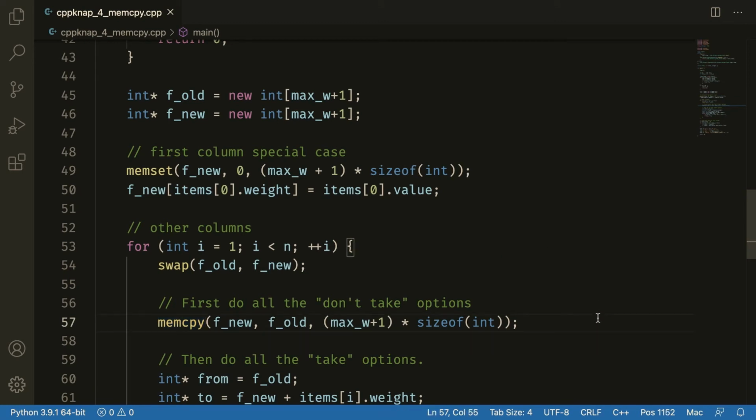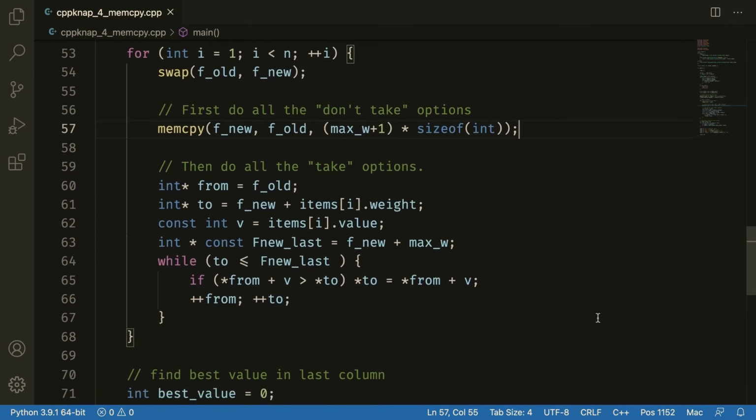Okay, sure, but why do we need this? Well, the comment kind of gives the trick away. Up until now, we've gone through the column once, and at each cell consider 2 options, take or don't take. That is f(i-1, w) or f(i-1, w - weight_i), if that weight is in bounds. Now here's the thing. That first term, f(i-1, w), the don't take option that we always have, that's really just copying the entire previous column. Then sometimes we take a different option, but let's think about that later and start out with the copy. After that's done, we go through the entire column again.